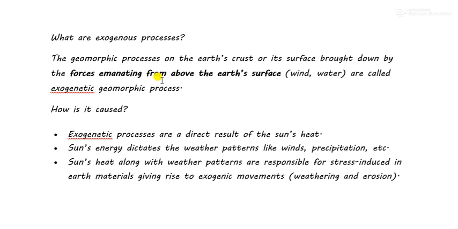Okay, next we have what are exogenous processes. These are the geomorphic processes on the earth's crust or its surface, brought about by forces emanating from above the earth's surface. So it is the opposite of the endogenic process. What happens is, natural forces on the surface of the earth, such as wind, water, and the heat of the sun, not the heat of the interior of the earth, the heat of the sun, form landforms. The process of making such landforms is called exogenous processes.